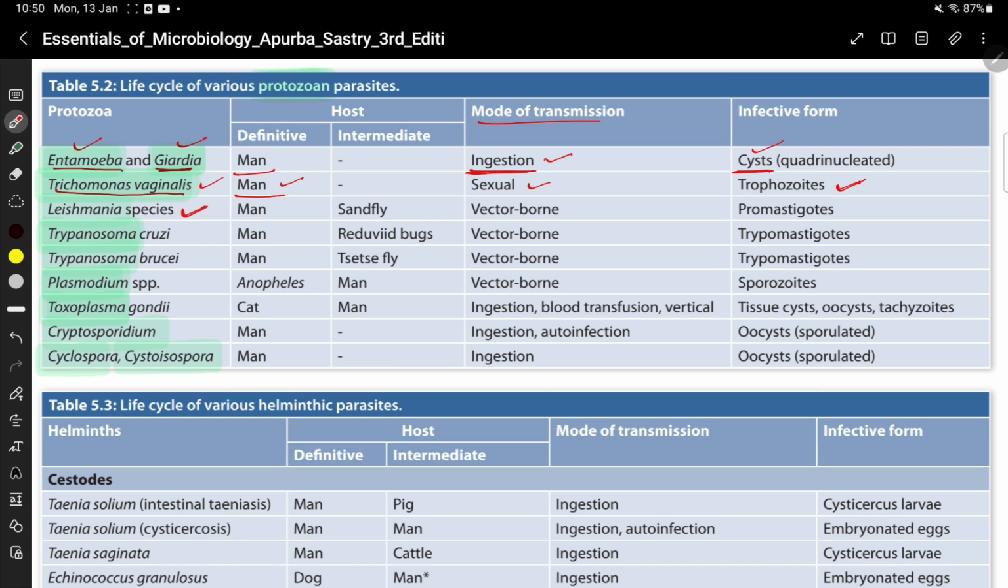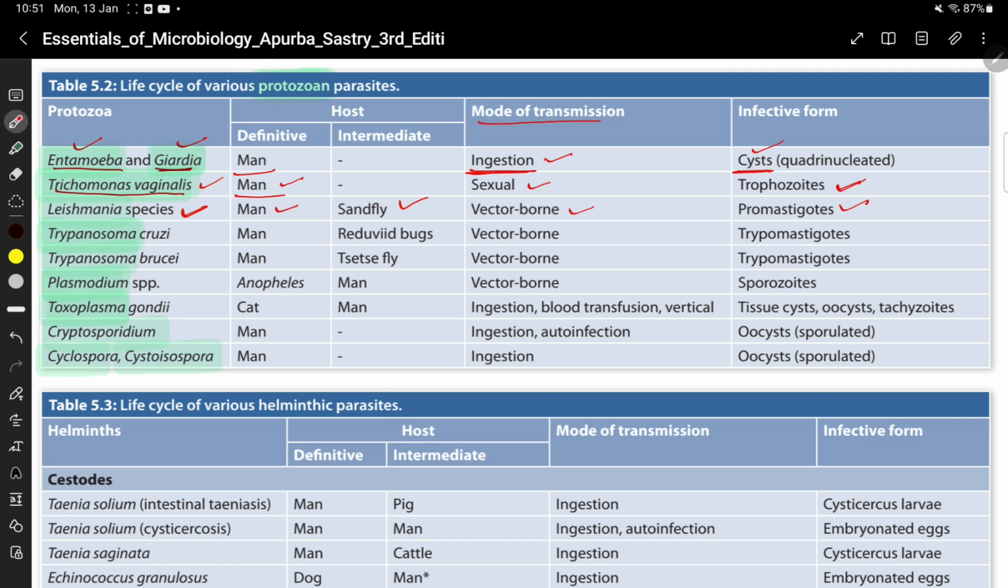Leishmania species, they have two hosts. Man is definitive host, and sandfly is the intermediate host for Leishmania species. It is a vector-borne disease, and promastigotes are the infective form for Leishmania. Man is the definitive, and sandfly is the intermediate host. It is a vector-borne disease, and promastigotes are the infective form of Leishmania.